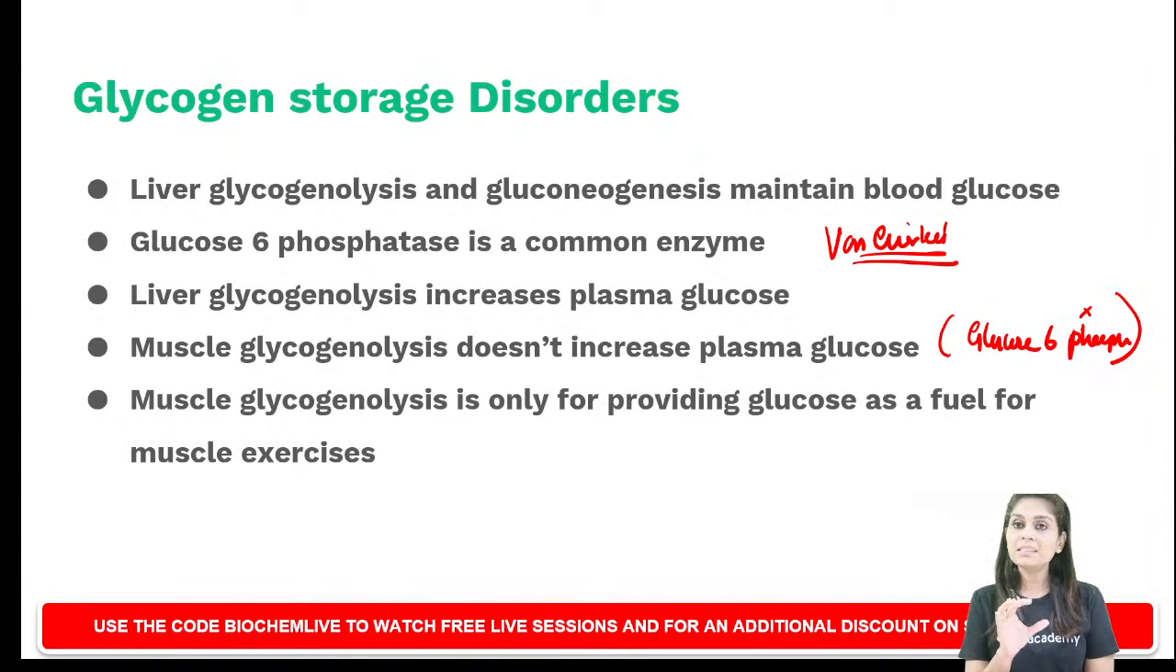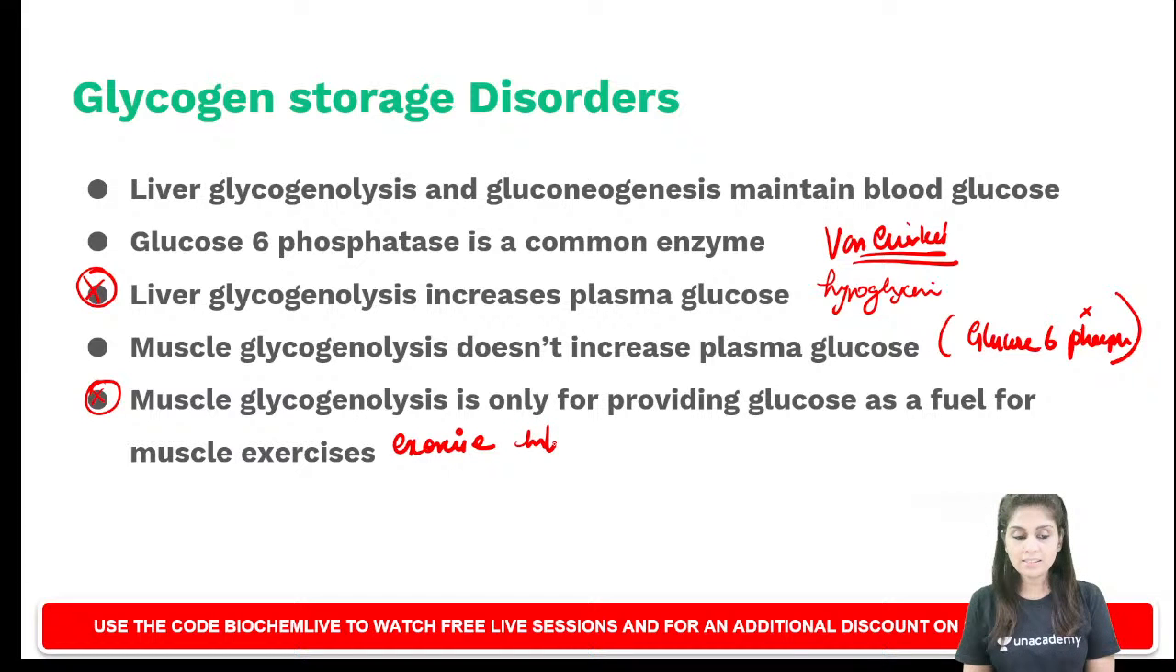So why should we know these statements? Only when you know these statements, you will understand that whenever there is liver glycogenolysis defect, it is going to present as hypoglycemia. Whereas if it's muscle glycogenolysis defect, it does not present as hypoglycemia. Instead, it presents as exercise intolerance. Muscle glycogenolysis defect will present as what? It presents as exercise intolerance, particularly intolerance to anaerobic exercises.